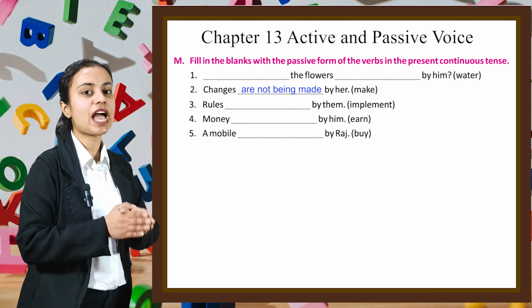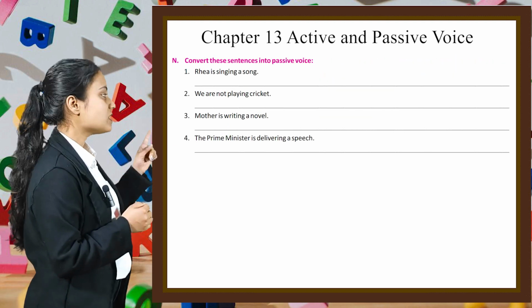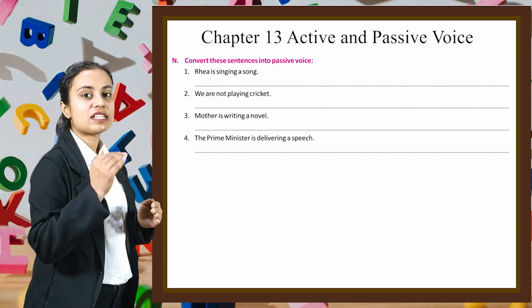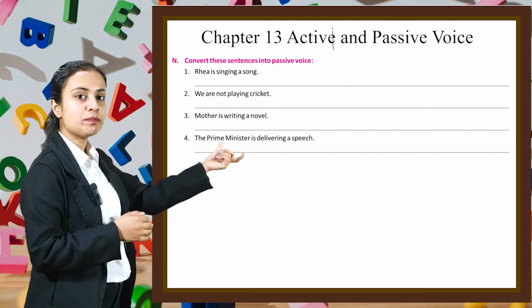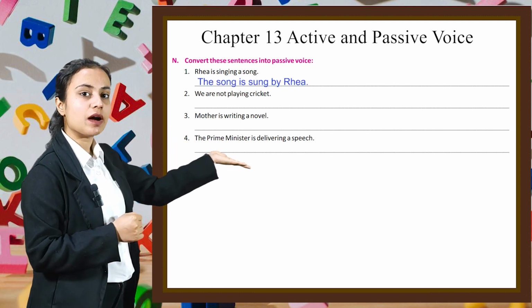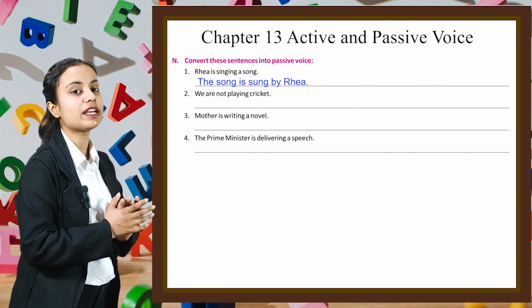In the next question, we have to convert these sentences into passive voice. The first sentence is Riya is singing a song. To convert it into a passive voice, we will write the object part first. So we will write the song is sung by Riya. In the similar manner, you have to do rest of the parts of this exercise by yourself.